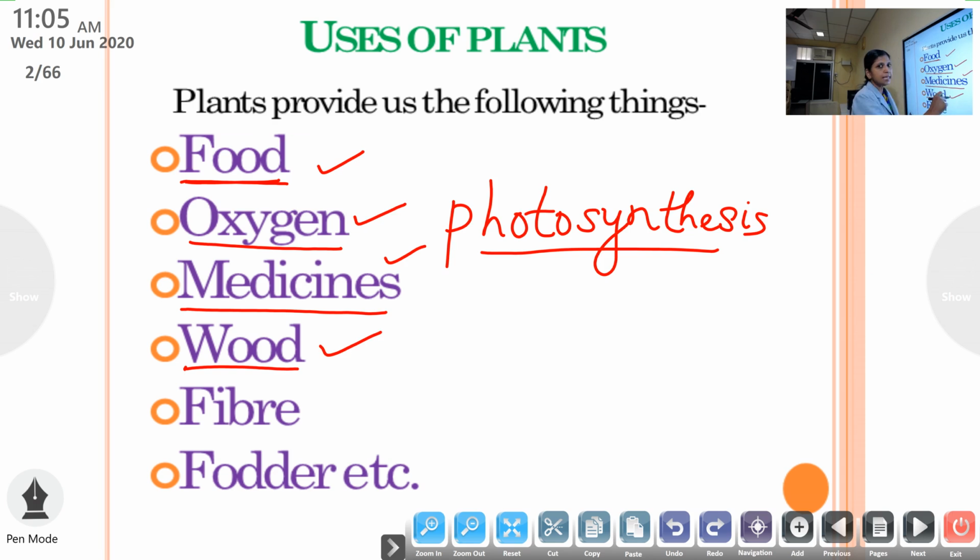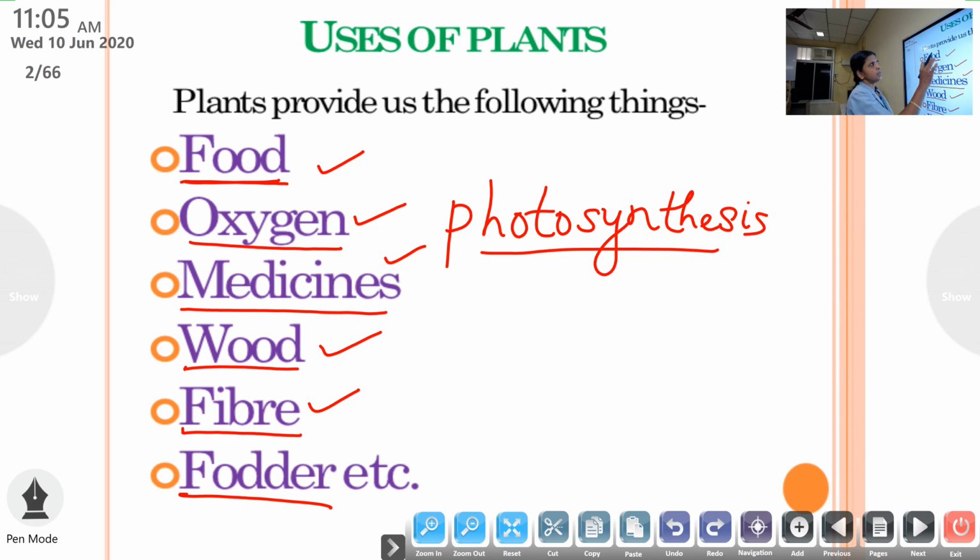Later, we can study in detail about all these things. Next is fiber. Fibers are thread-like structures which we get from the plants. That is the next thing. And the last one, fodder. What is fodder? Fodder means it is the feeding material, the food item which is given to cattle. You know what are cattle? They are the farm animals, like cow, bulls, etc.